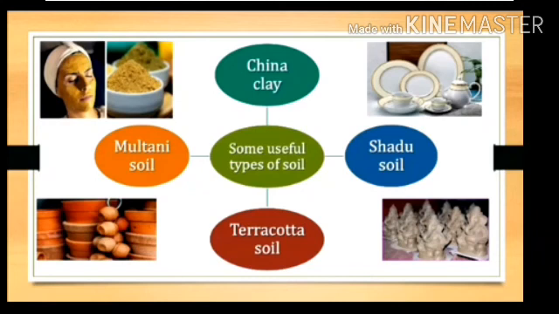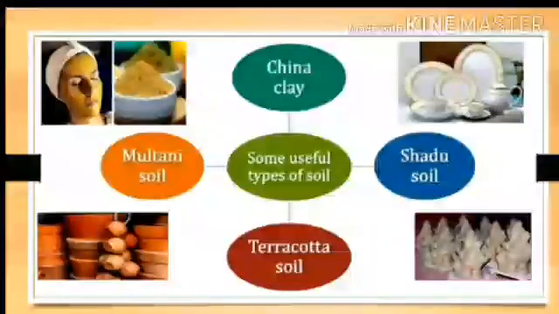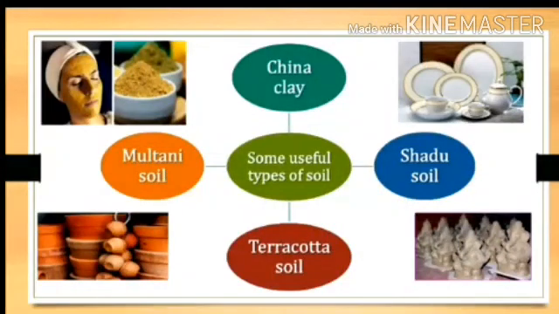Third one, terracotta soil. This soil is red in color and it is used to make decorative articles, and pots used for growing plants are made from this soil. At home we are using pots for growing plants.